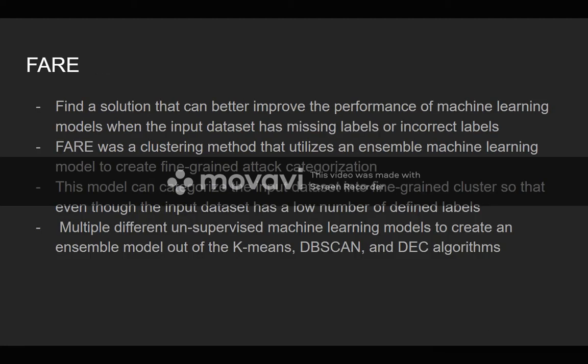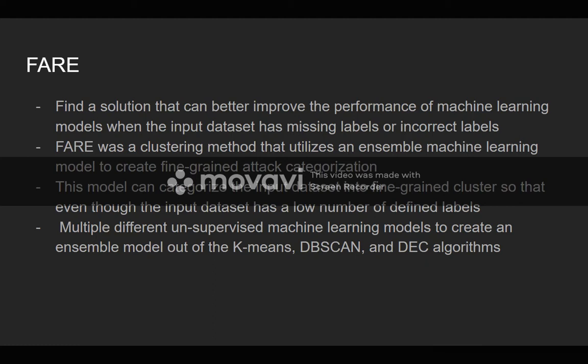Next paper is FAIR. In this paper, they wanted to find a solution that can better improve the performance of machine learning models when the input dataset has missing or incorrect labels. We all know that when it comes to creating our models for machine learning, the input must be clean, or at least have the proper labels, or at least be sanitized so that the data doesn't have any outliers or missing values, as those can mess up a model or make it fail to learn.